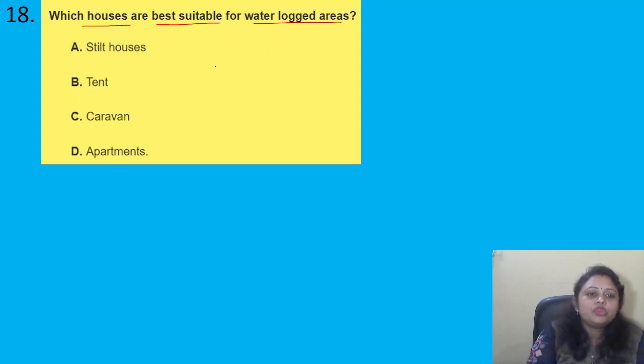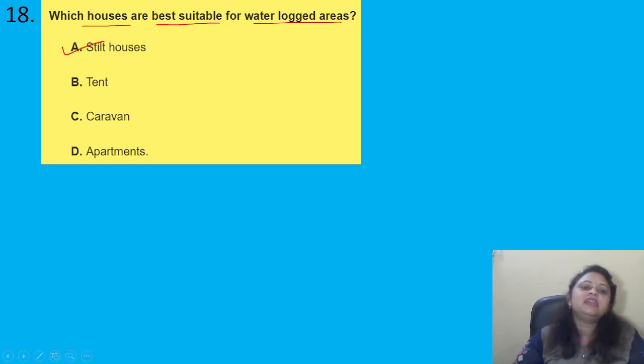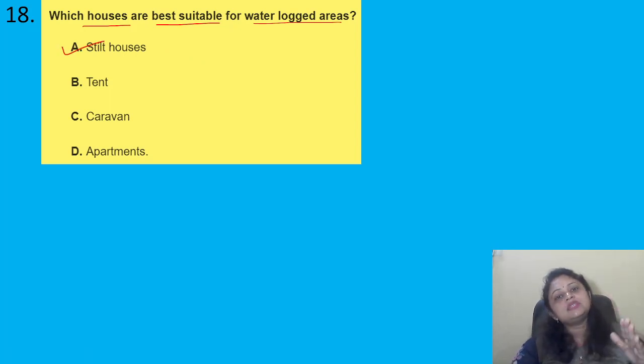Okay, so you know in waterlogged areas, stilt houses are there. We discussed it. So the correct answer is option A, stilt houses. These houses are present in waterlogged areas in which heavy rainfall is there. These houses are 10 to 12 feet above the ground, and they are present on wooden or bamboo pillars.